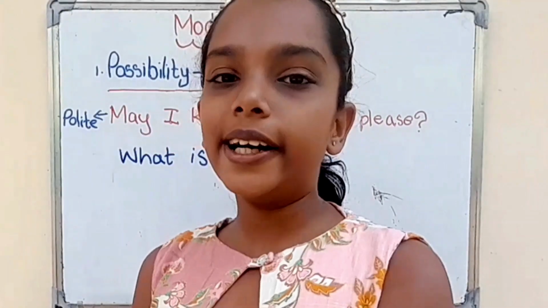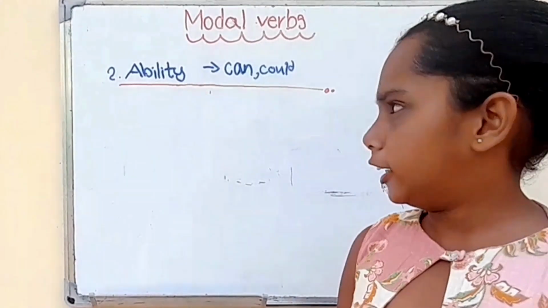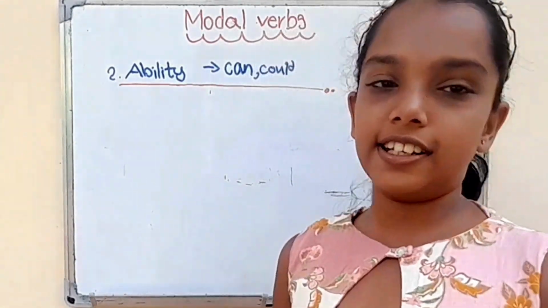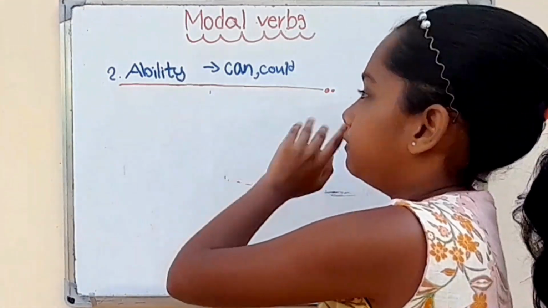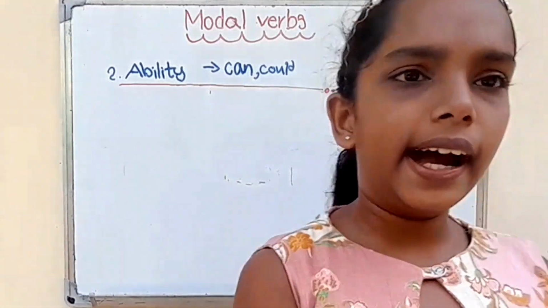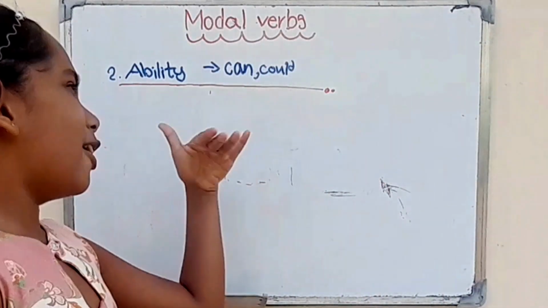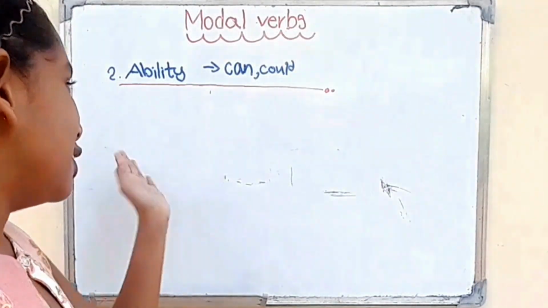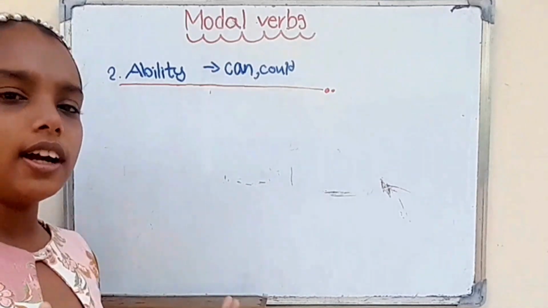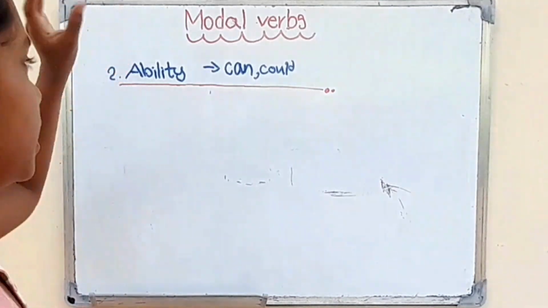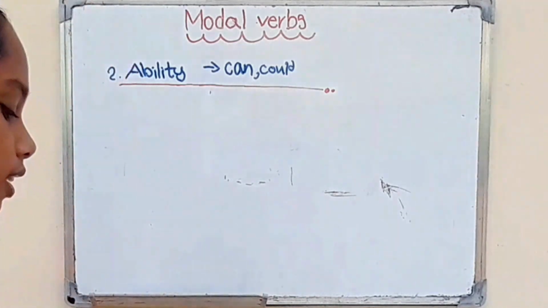Okay, now we are going to learn the second category of these modal verbs. Now we are going to learn how we can make the sentences and questions in this category. What is the category? Yes, ability. We can use can and could only. Okay, how can we make the sentences? Yes, I can say like this. You know how we can make the sentences and questions using can and could. I think now you can make the questions. Okay, now we are going to learn how we can make the questions and sentences very politely. Okay, how? Yes.